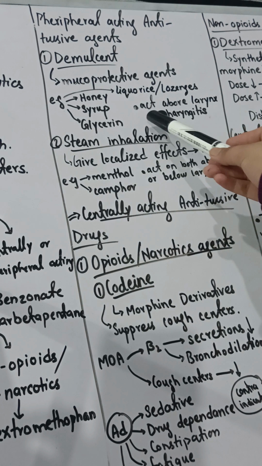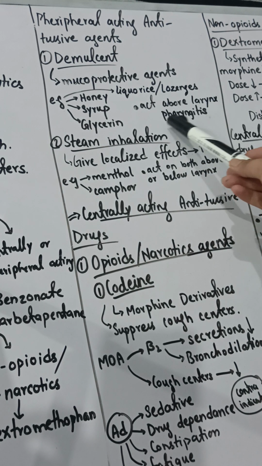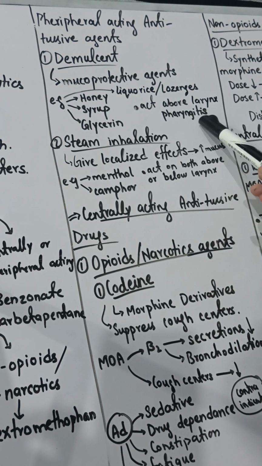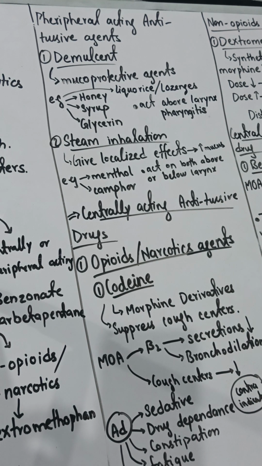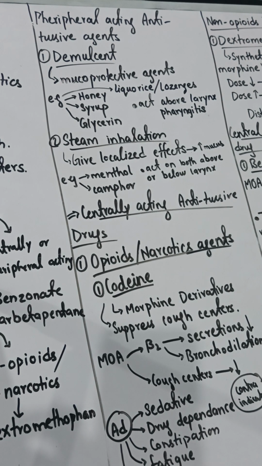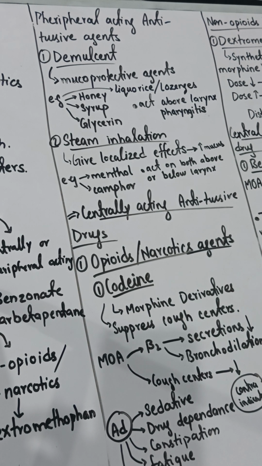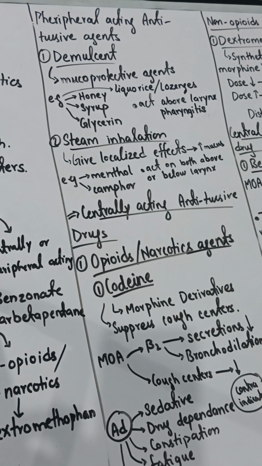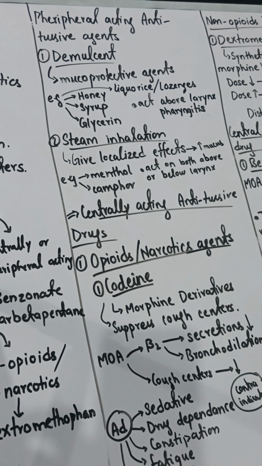Where is their action? They act above the larynx, meaning in the pharynx of your body. When inflammation happens in the pharynx, it is called pharyngitis. Itis means inflammation. So whenever inflammation happens inside the pharynx, you can take honey, syrup, glycerine, licorice and lozenges. They will protect the mucus present in the pharynx,